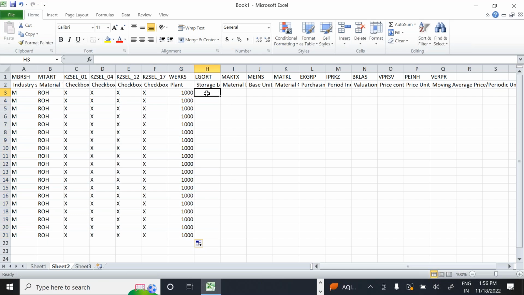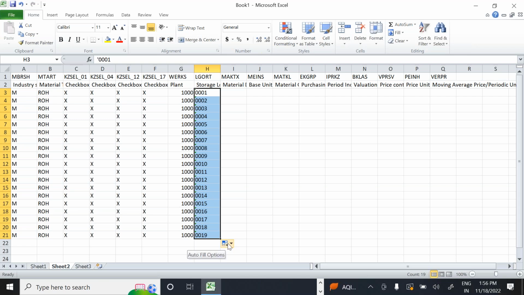Store location: suppose in an Excel sheet if I make it 001, it will become 1. So you need to use some special indicator here. With the special indicator you need to select 001 and 001. Now 001 is only one, right? So copy the cells here. Completely 001, right? So this is the material description.